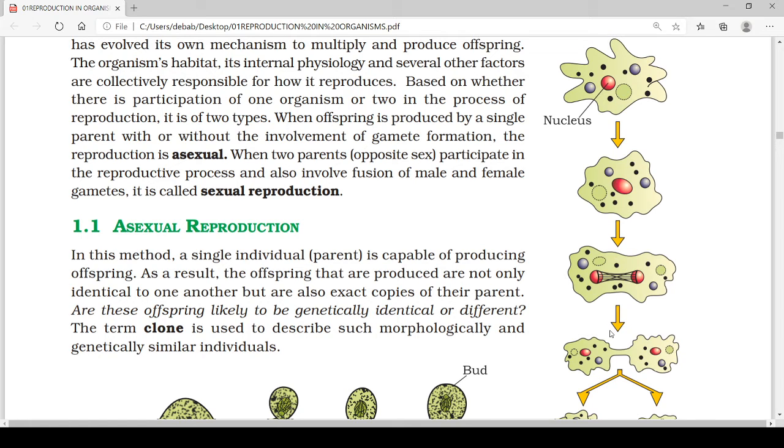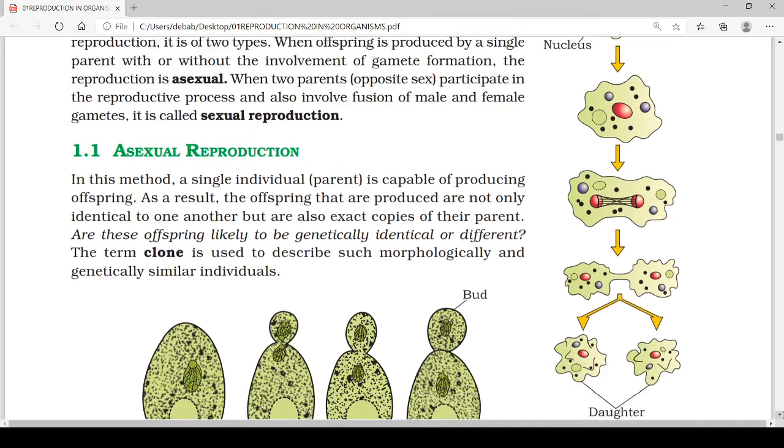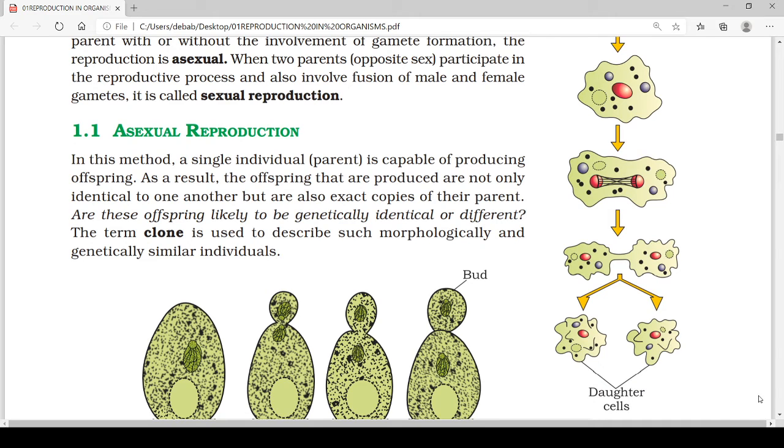Then the septum is synthesized completely through the cell center and the cell membrane patches itself so that there are two separate cell chambers. At this point the daughter cells are divided and separated, and from one parent two daughter cells come out.